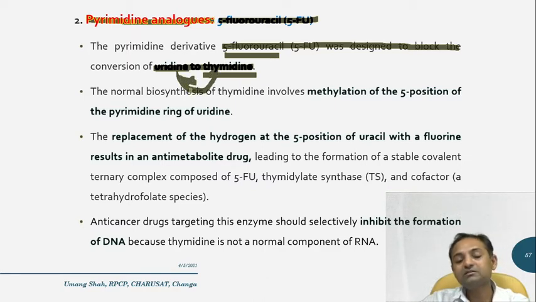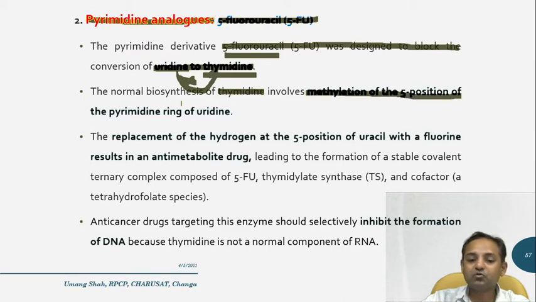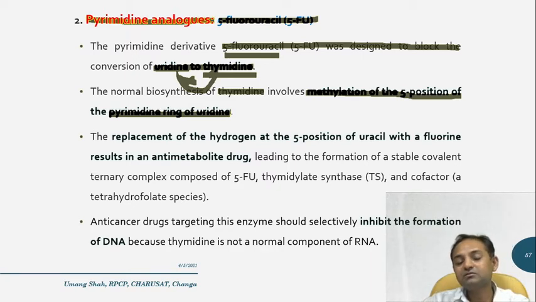So this was the concept behind the designing of 5-fluorouracil. Normal biosynthesis of thymidine involves the methylation of the fifth position of the pyrimidine ring of uridine. So how can thymidine be synthesized? It is nothing but methylation of the fifth position of the uridine, which gives a thymidine base.